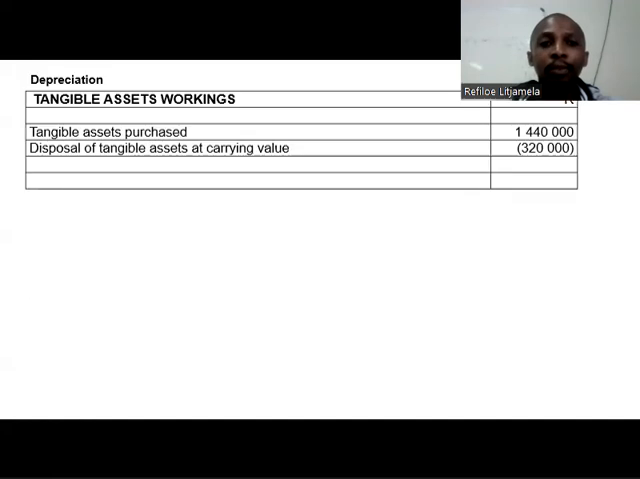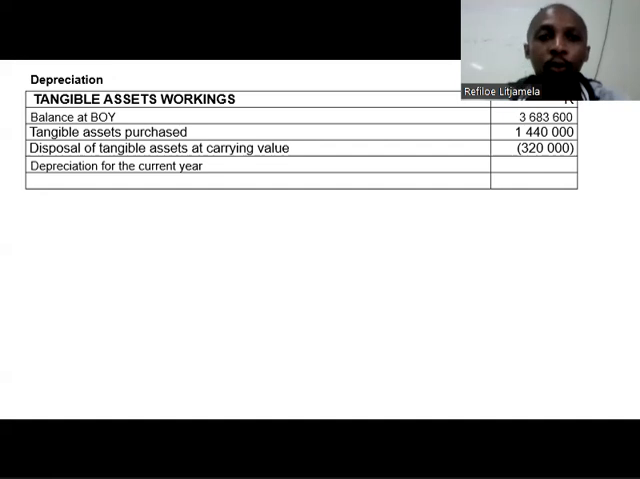So I will start with balance at the beginning of the year, which was 3,683,600. And normally I will subtract depreciation for the current year. Remember, these middle parts go under movements. Your tangible assets purchased is always at cost. Your disposal at carrying value is always at carrying value. You put it in brackets.